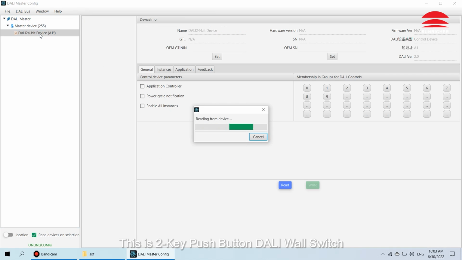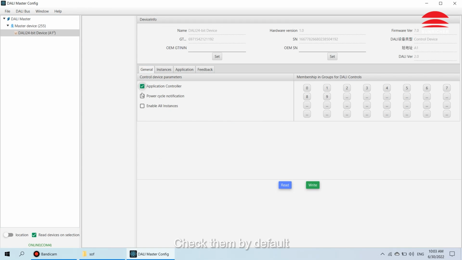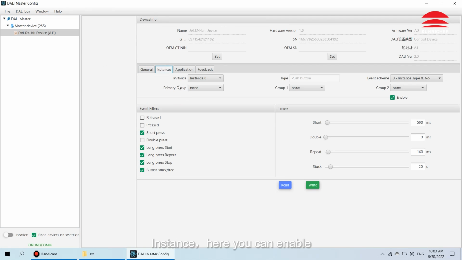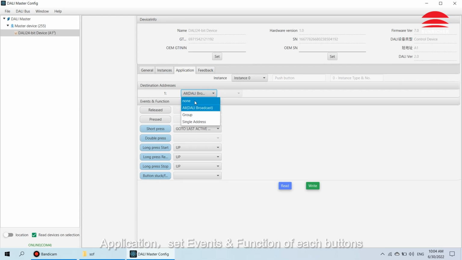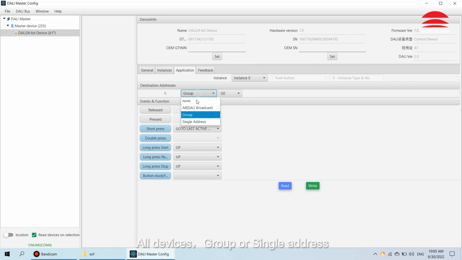This is 2-key push-button DALI wall switch. Check them by default. Instance, here you can enable or disable the functions of buttons. Application, set events and function of each buttons. Destination address. Can set as none, all devices, group or single address. Here we set instance 0 to control all devices.